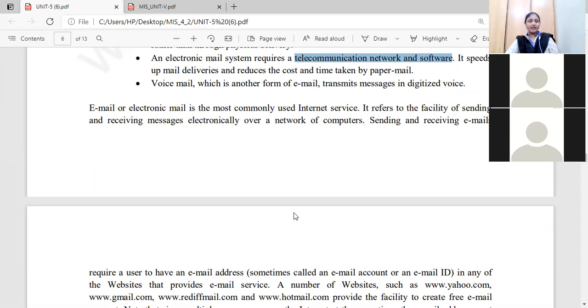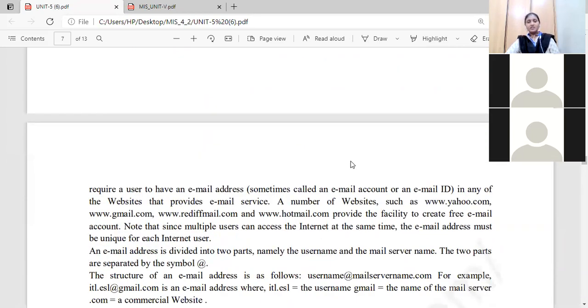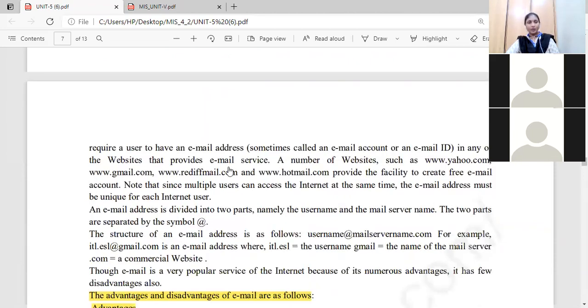Sending and receiving emails requires a user to have an email address. Whenever you want to send an email to a particular person, what is the basic thing you require? You all know it is the email address of that person. You need that person's email ID. Email IDs are generated on a number of websites. You have Gmail, Yahoo Mail, Rediff Mail, and Hotmail. There are many email services with different domains, and we create emails on them.